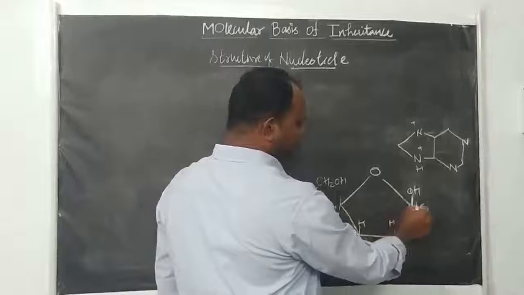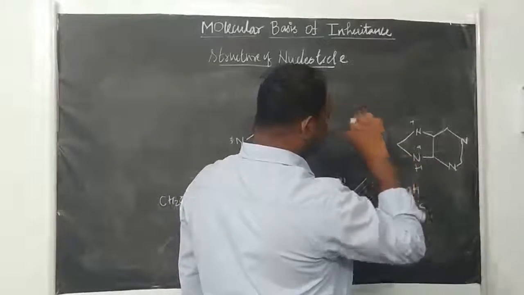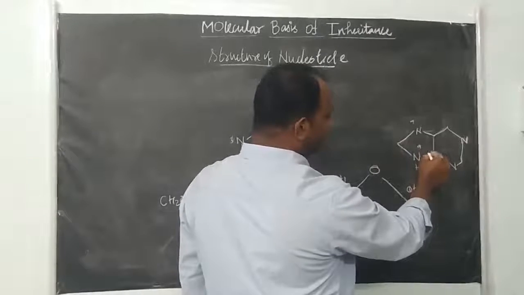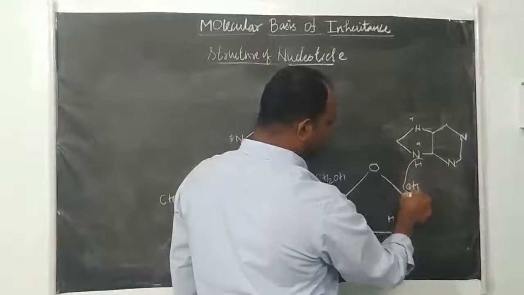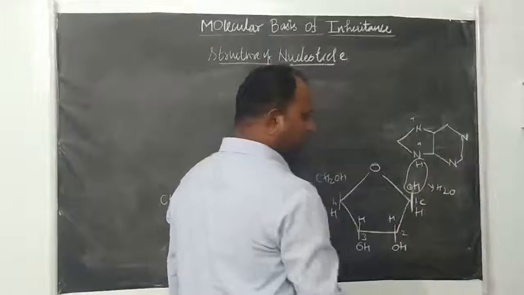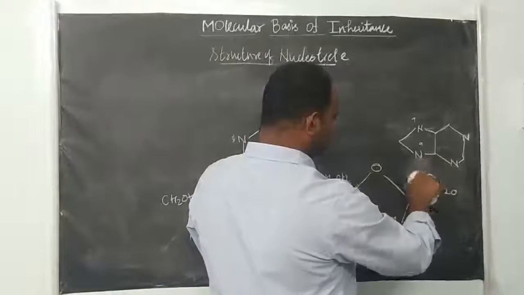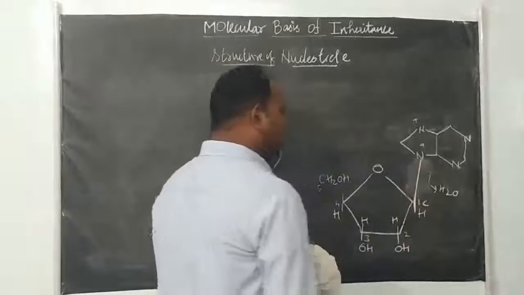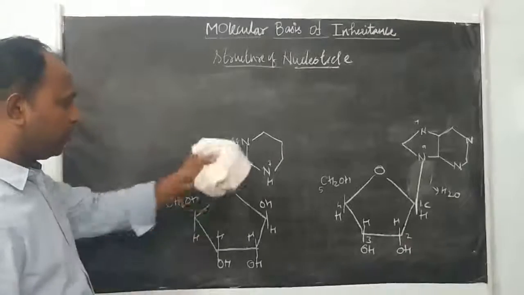The OH group present on the first carbon of the sugar joins with the 9th nitrogen atom of the purine base, the nitrogen base, right? You see, this OH is liberated as water. Water is liberated here, so that here it will join. So like this it will join through a bond, if it is purine. Okay.